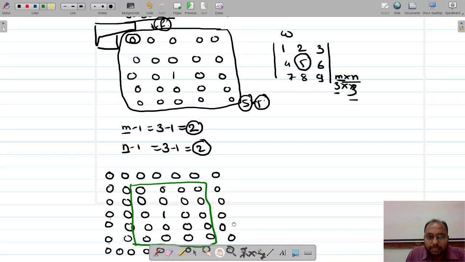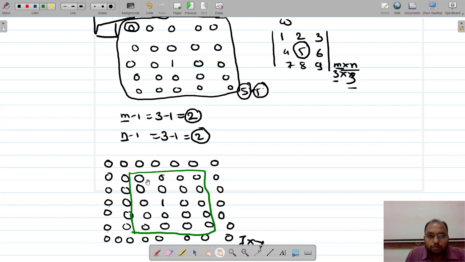So remember that this is our original image, 5 by 5. Just have a look at this. If I want to have overlapping of this, I must get these three terms, no? Because I am going to overlap 3 by 3 over here.